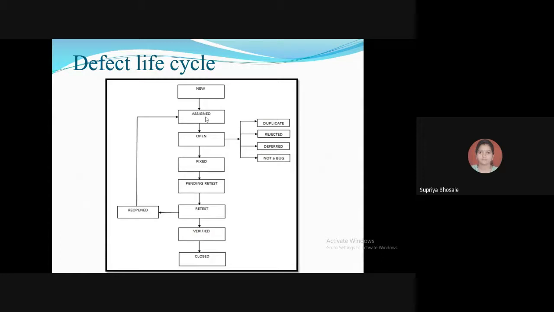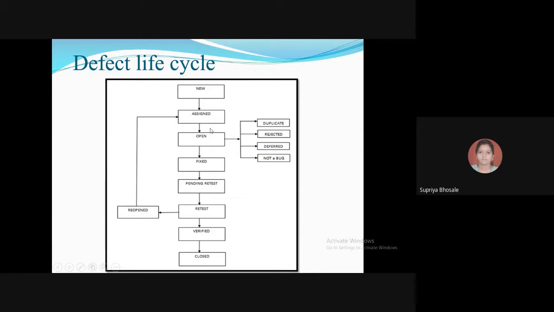Okay, and then from the development team it will be assigned to the proper module team and all. But first of all, whether the bug is genuine will be checked by the test lead, and then it will be assigned. So that's why the state of the bug will be in assigned condition.